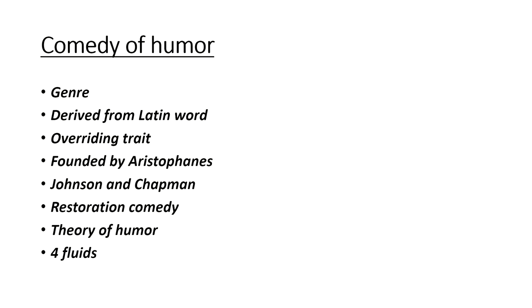The excess of the fluid affects the temperament or behavior of a person and makes the person an object of fun. Any funny character with one dominant fluid in excess appears funny to us.